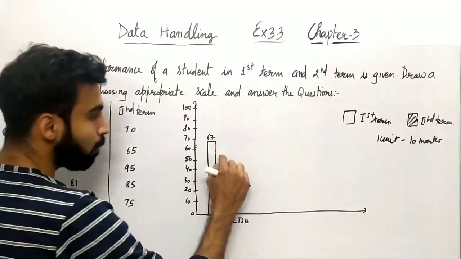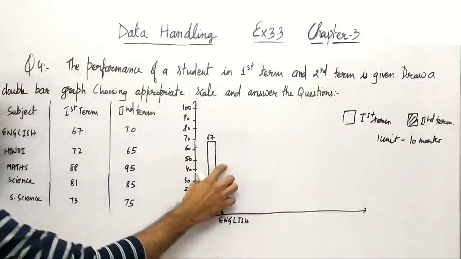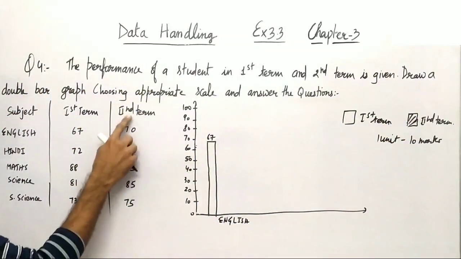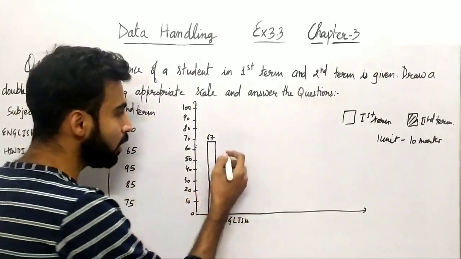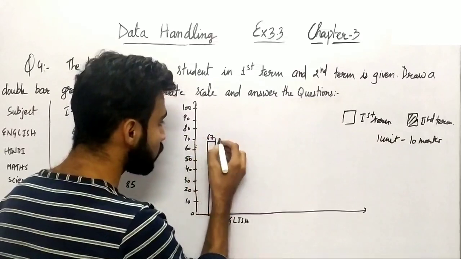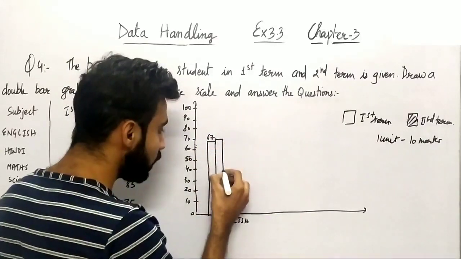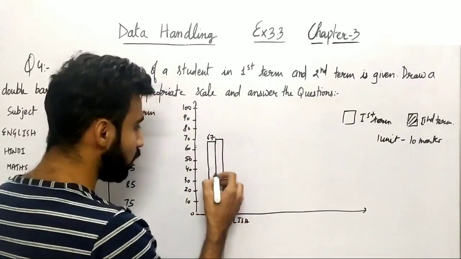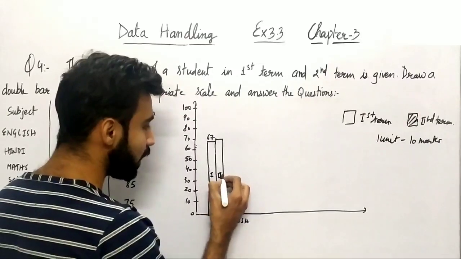Now let me just, side by side, take the second term bar, right? So that represents 70 क्योंकि 70 marks है उसके second term में. So let me just take 70 here. So I'm just combining right here. So 70 is here, right? So like this you have to take the first term as well as the second term, right?